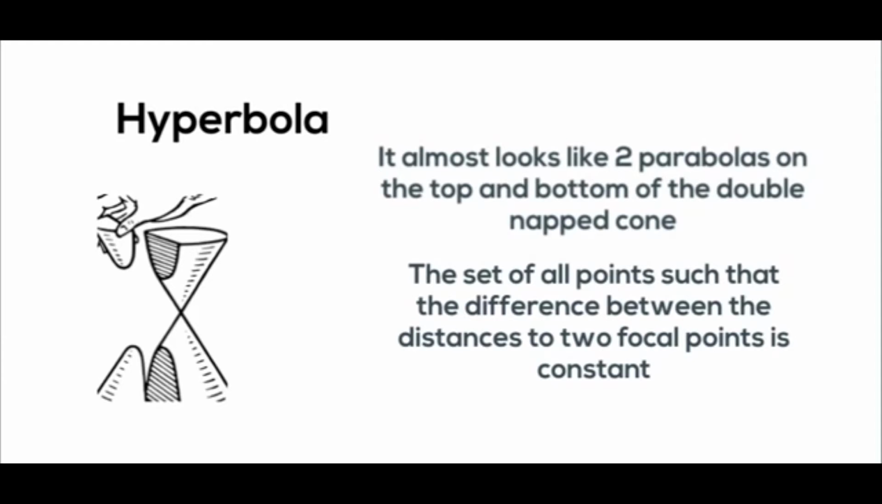It is the pair of hyperbolas formed by the intersection of a plane with two equal cones on opposite sides of the same vertex. It is the set of all points such that the difference between the distances to two focal points is constant. It is also the set of all points such that the ratio of the distance to a single focal point divided by the distance to a line called the directrix is greater than 1.